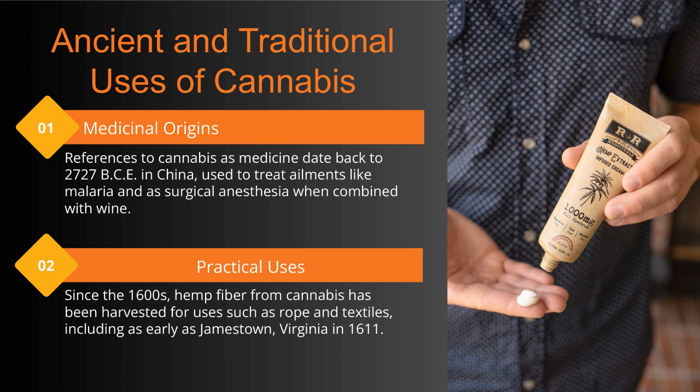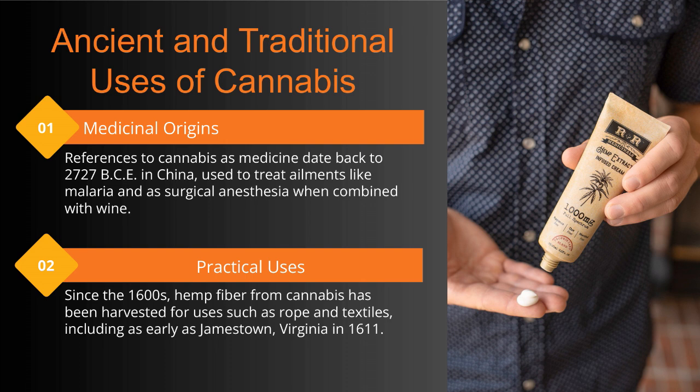Starting with medicinal origins, references date all the way back to 2727 BC in China, where cannabis was used to treat conditions like malaria and even as a form of surgical anesthesia when combined with wine. This highlights how cannabis has long been valued for its healing properties.